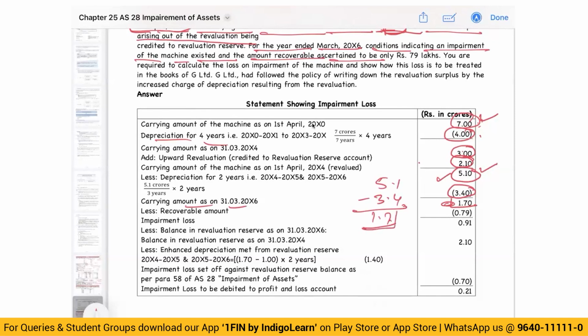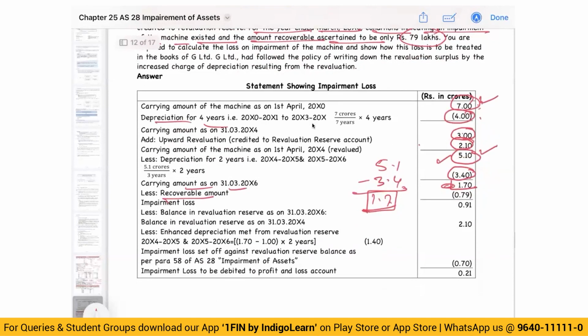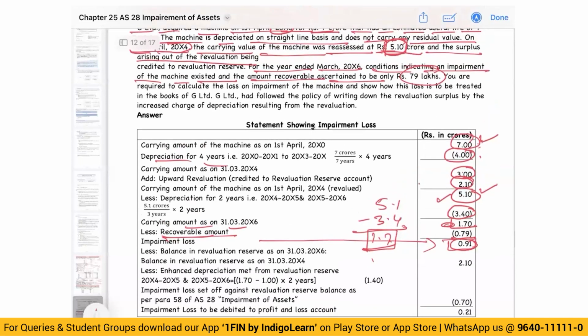Now this carrying amount of 1.7, you will compare with the recoverable amount of how much? 79 lakhs. So 1.7 minus 79 lakhs, you have 0.91 of impairment loss. So what did we do? Original carrying amount, then revalued, then depreciation on the revalued amount, then we got the carrying amount. That carrying amount we compared with the recoverable amount, and we got a loss of 0.91.